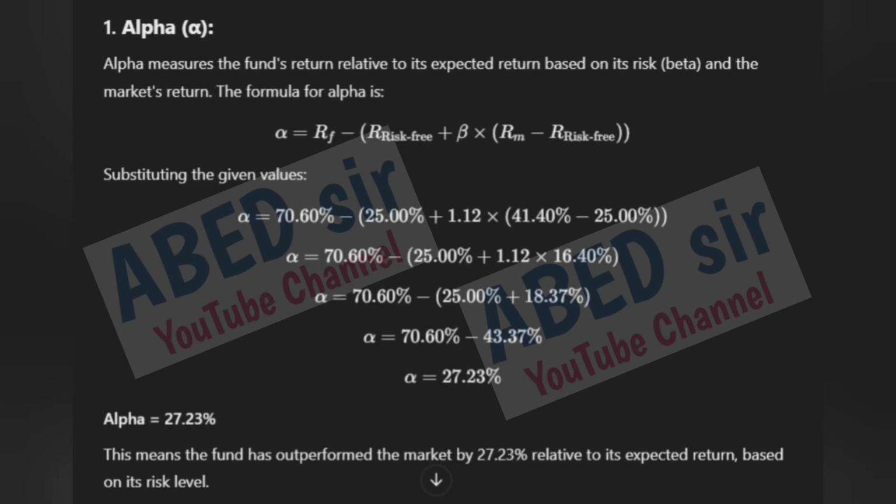Alpha measures the fund's return relative to its expected return based on its risk, beta, and the market's return. The formula for alpha gives 27.23%. This means the fund has outperformed the market by 27.23% relative to its expected return based on its risk level.